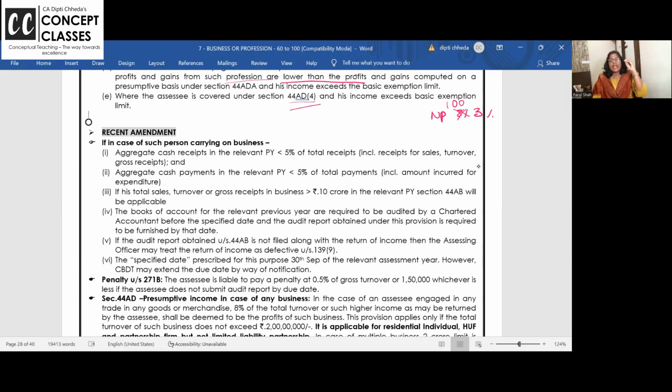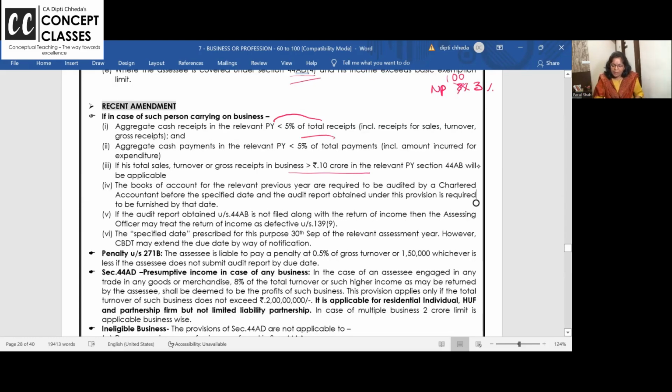For you, till 10 crore turnover, no tax audit, if your cash receipts and cash payments are less than or equal to 5%. For example, Amazon and all, 100% billing is done online, payment comes online. So for them, what is the tax audit limit? 10 crore. This is the recent amendment of this year.